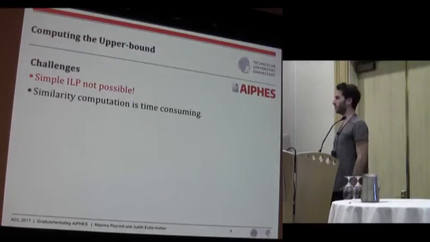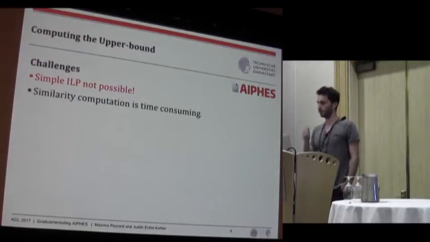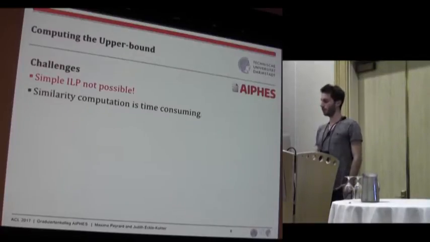And since we have this metric, we would be interested in getting its upper bound. It's getting an idea for the upper bound. So the problem is that simple integer linear programming is not possible because of the bipartite matching algorithm, and the similarity computation is time consuming.